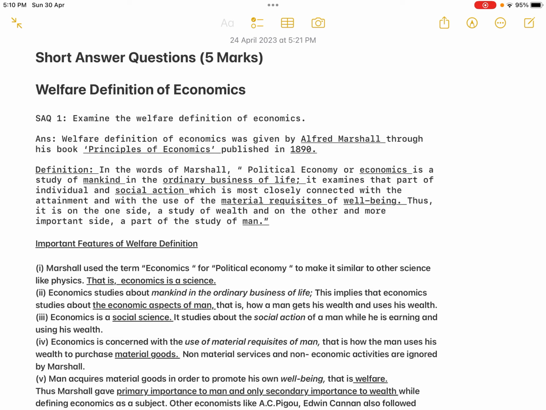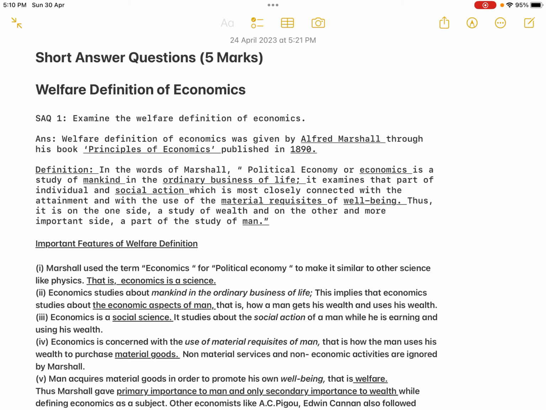So that action is called the social action. So the third feature: economics is a social science. It studies the social action of man. I mean, whatever actions are done by a man while he is earning and spending his income affect the other members of the society. It is the social action of a man while he is earning and using his wealth.